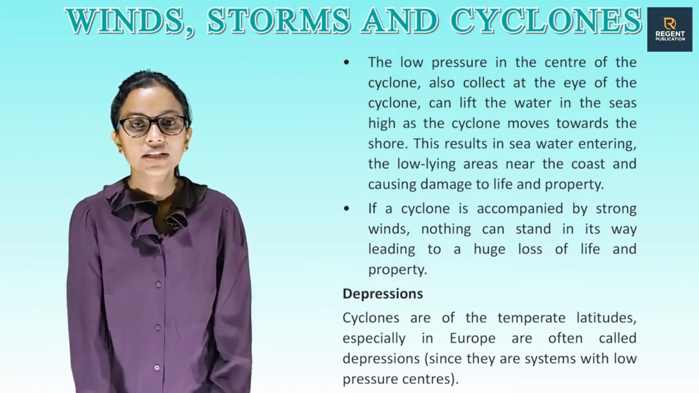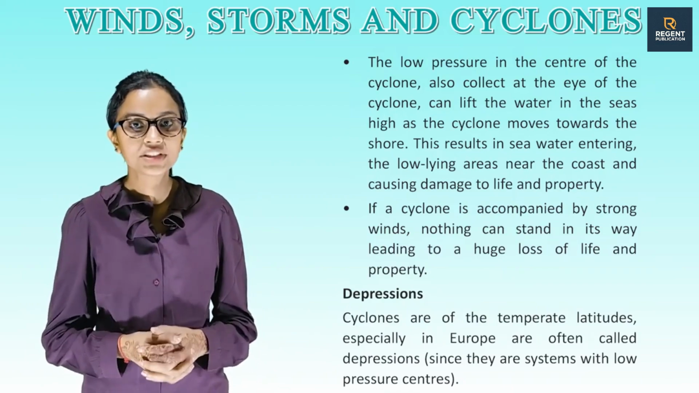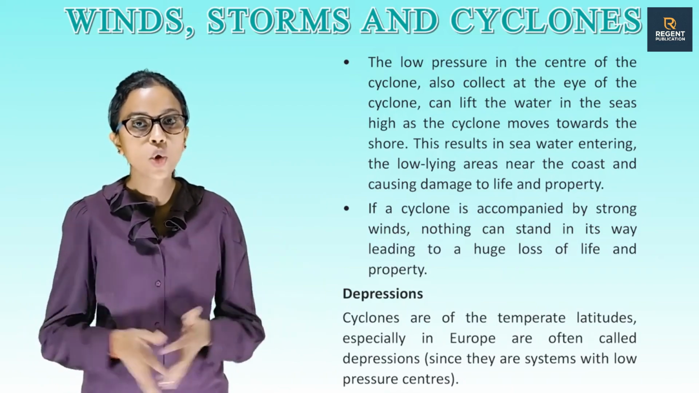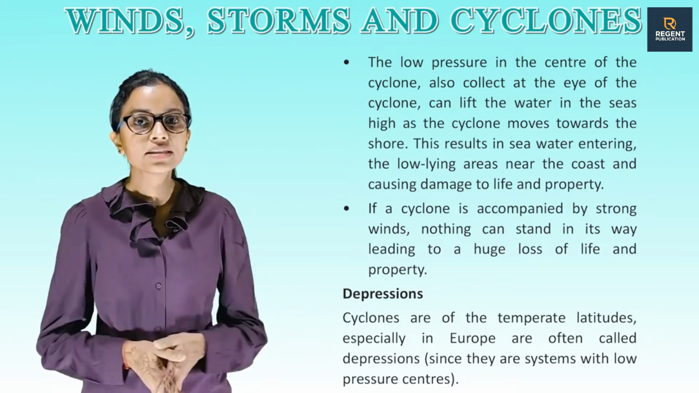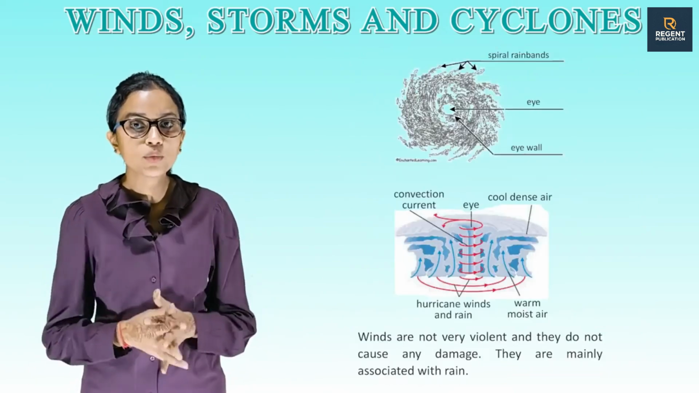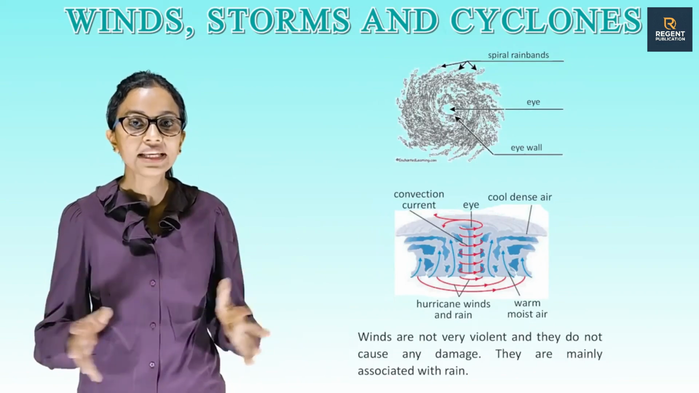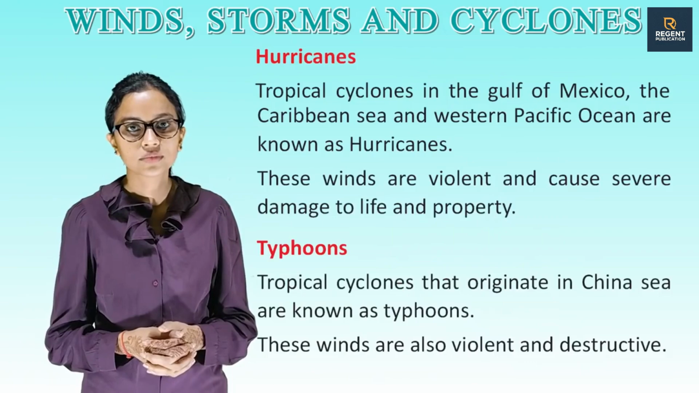and property. Depressions. Cyclones of the temperate latitudes, especially in Europe, are often called depressions, since they are systems with low pressure centers. Winds are not very violent and they do not cause any damage. They are mainly associated with rain.